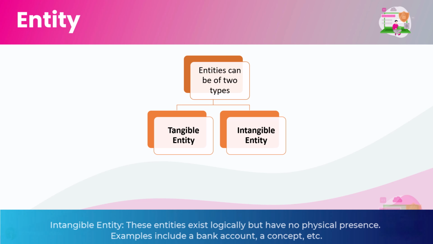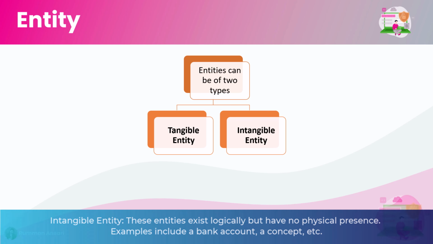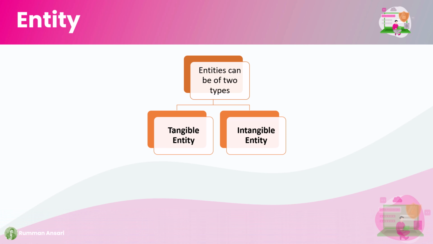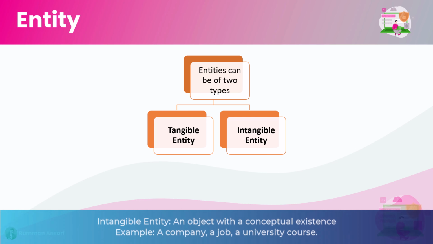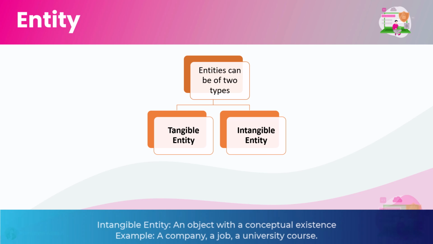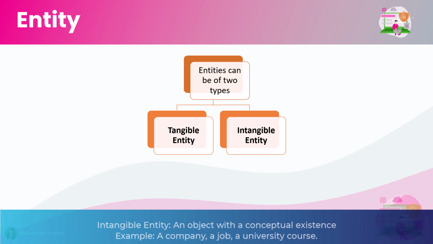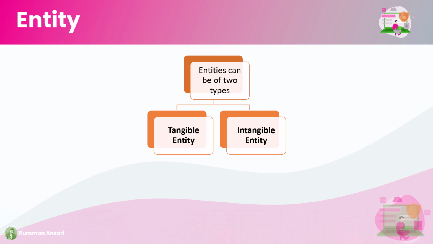For example, a bank account, a concept, a university, a company, a job. So these are some examples of intangible entity. So an object with a conceptual existence is called the intangible entity. Okay, and each entity has attributes, the particular properties that describe the conceptual or logical existence of an intangible entity.